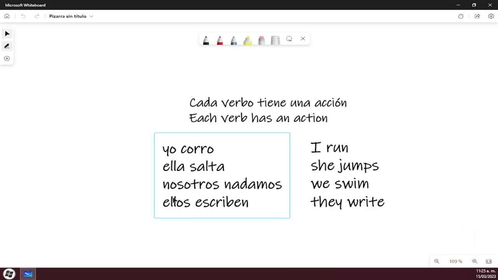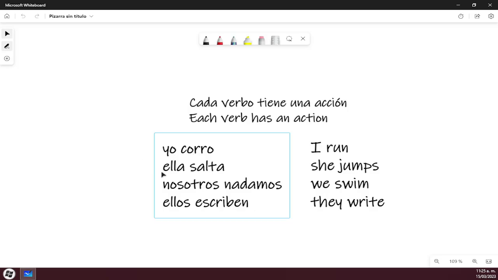So remember, in Spanish or in every language, every verb has an action, okay? I run. So I am doing the action of running. I am doing the action that involves propelling oneself off the ground using the legs and feet. So I am doing the action. I run.